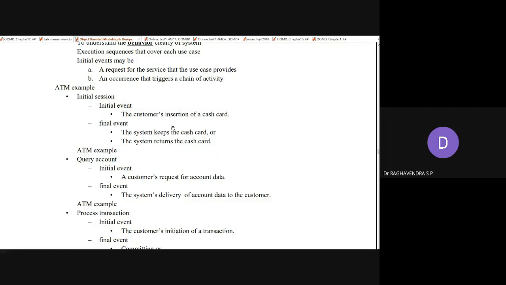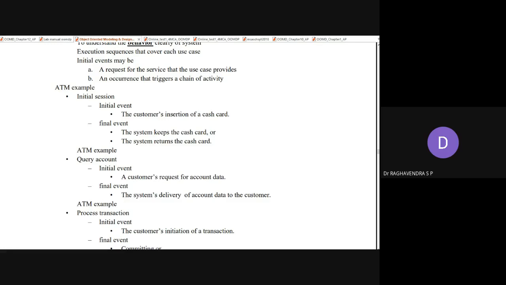First event is you are going to insert the ATM card inside the device. Nowadays, you can immediately take back the card, then you can enter the pin. But if you imagine some old machines, in those old ATM machines, the ATM card will be preserved inside the machine until you complete your transaction.